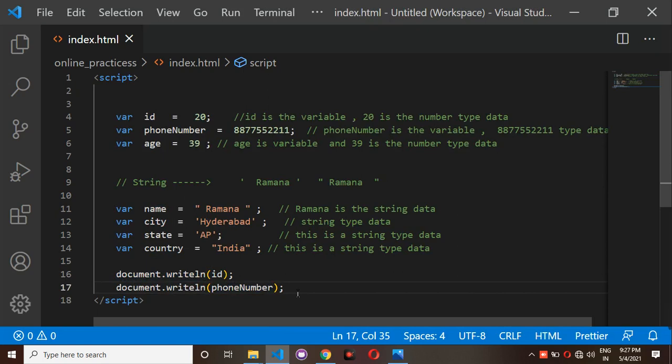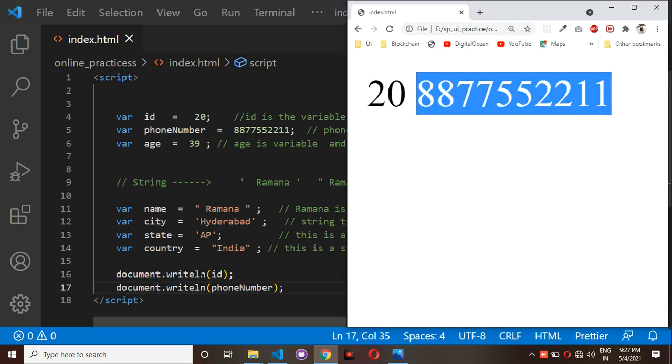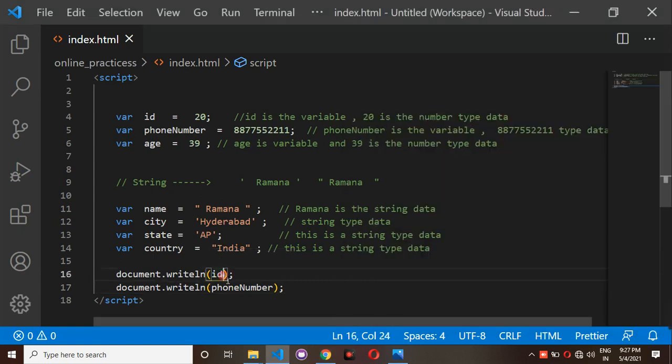And one thing here, if you observe, I have written document.writeln of id, document.writeln of phone number, both one by one, but here you see the output on the same line. If you would like to get this phone number on the next line, you need to break the line. For example, I have an id, after id I have a plus symbol, and inside either double quotations or single quotations, I write br. br means break the line.